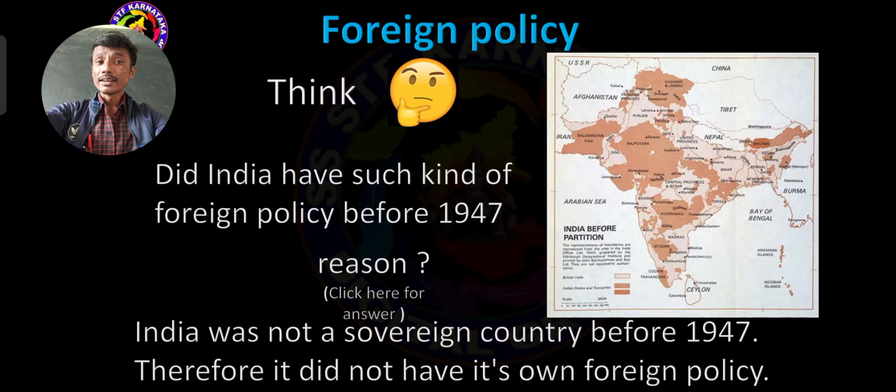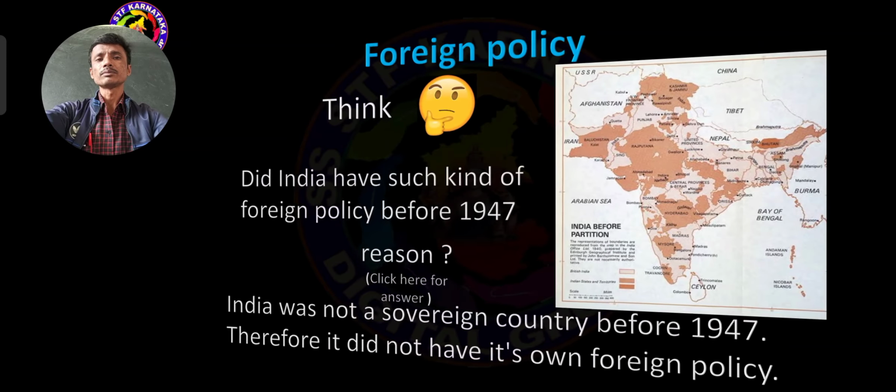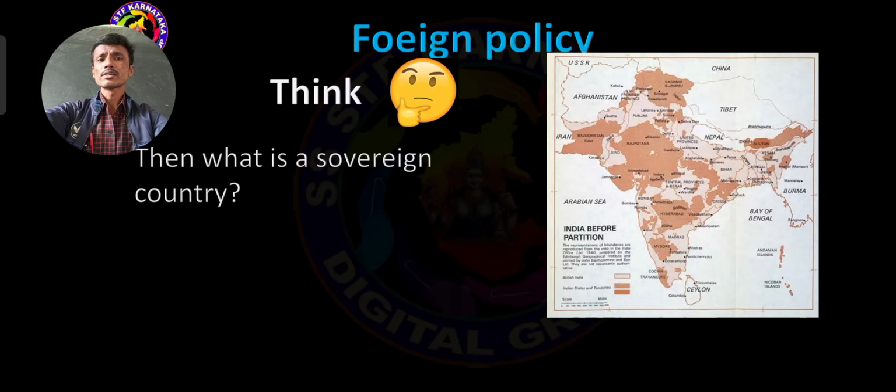So dear students, did India have a friendly foreign policy, it means its own foreign policy, before 1947? No, because India was not a sovereign country before 1947. Then when did India become a sovereign country? August 15th of 1947. After that, India maintained its own foreign policy. Then what is a sovereign country? Already told, before 1947, India was not a sovereign country. What is the meaning of sovereign?